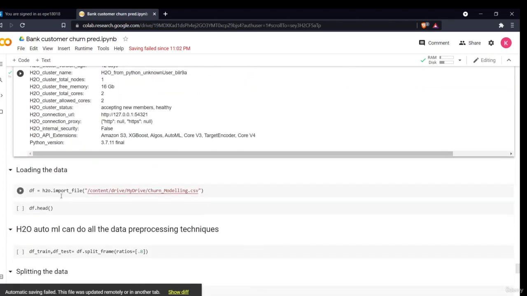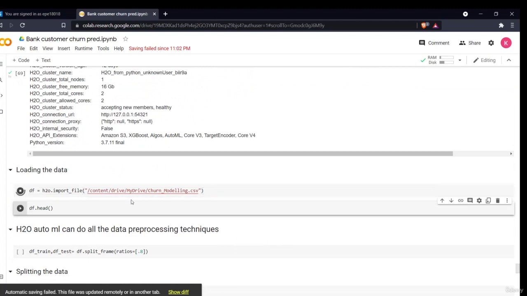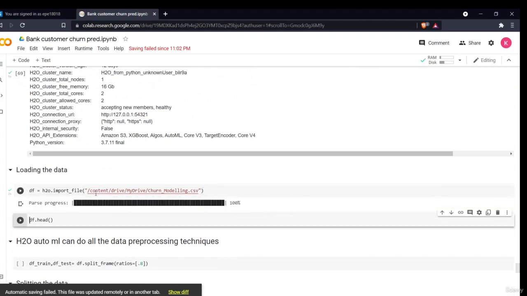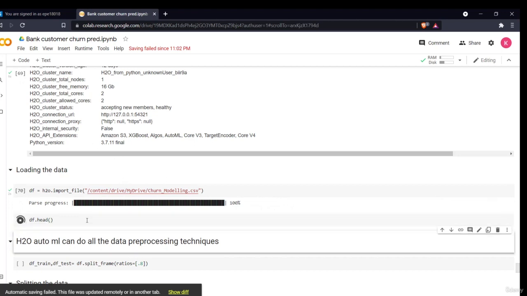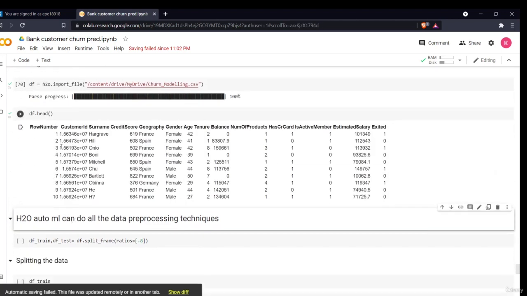Similarly to how we read data with pd.read_csv from pandas, we'll write the command h2o.import_file, and we'll give the path. I have shown you how to give the path in my first module on importing datasets. So now we'll see our data. As you can see, this is our data, similar to the data we showed in the form of data frames. This is our H2O data frame.